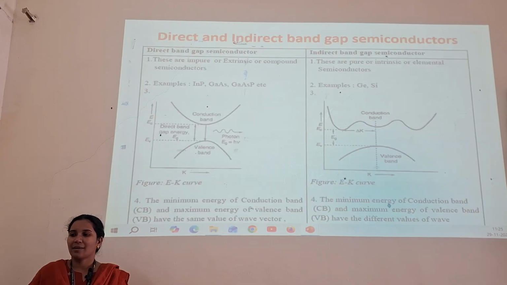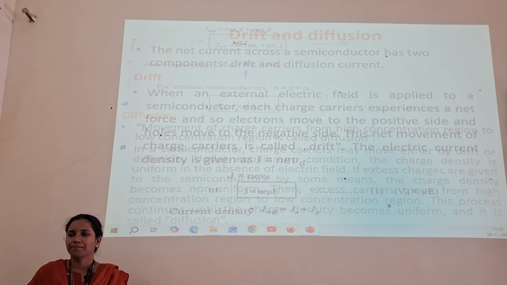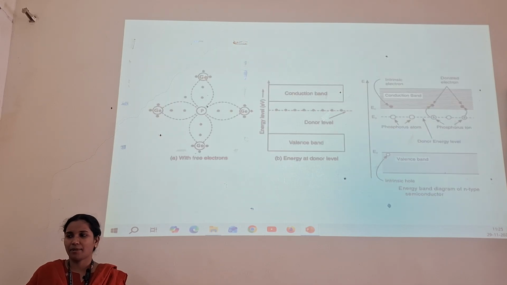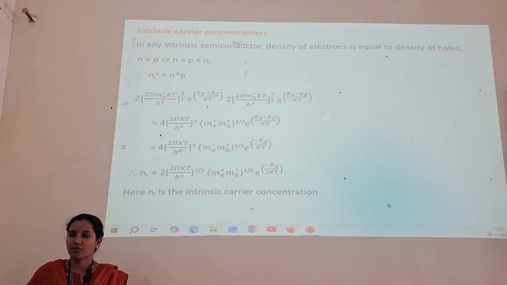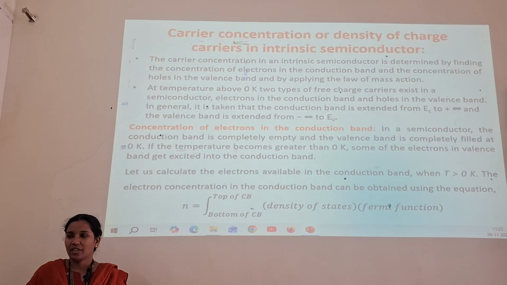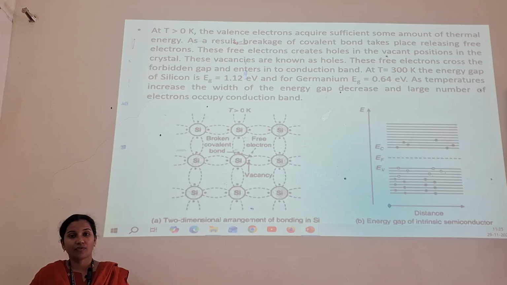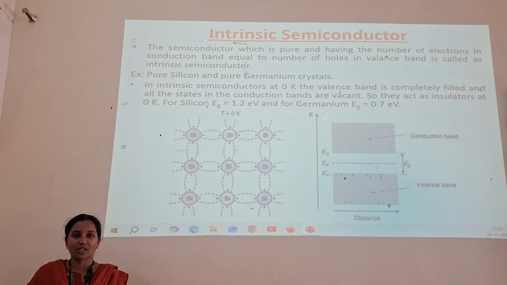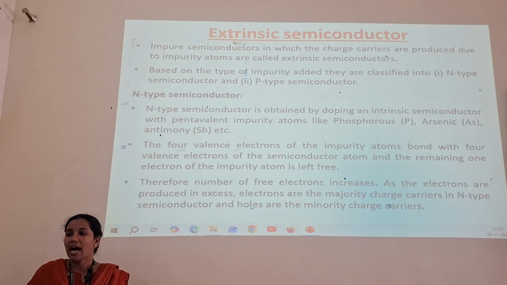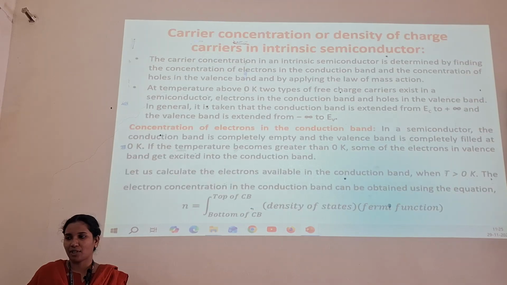So in this unit on semiconductors, we have covered various topics, that is the classification of solids, that is insulators, conductors and semiconductors. In this unit we have concentrated more on semiconductors, differentiating intrinsic and extrinsic semiconductors. Again, extrinsic semiconductors are divided into two types, p-type and n-type semiconductors.